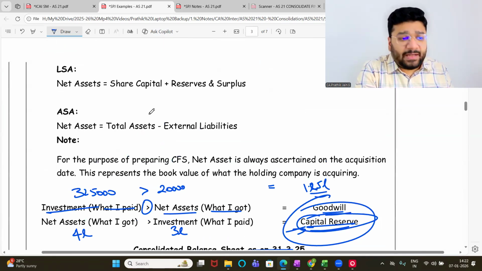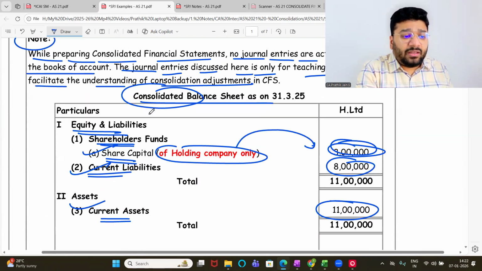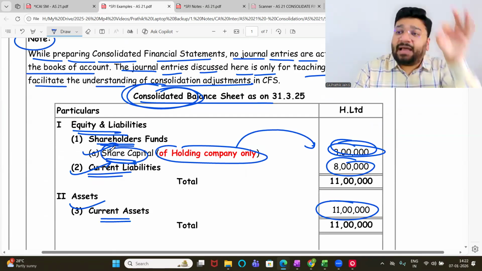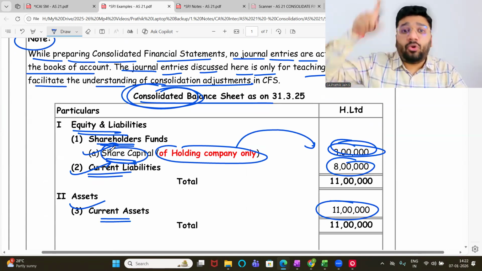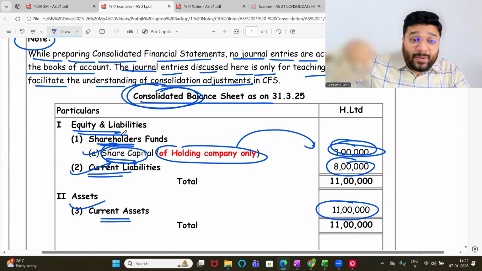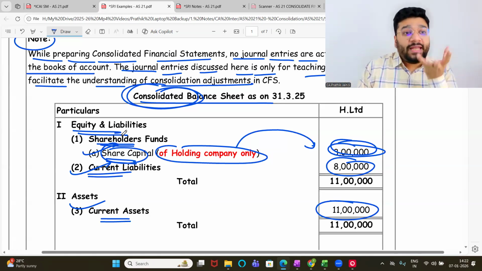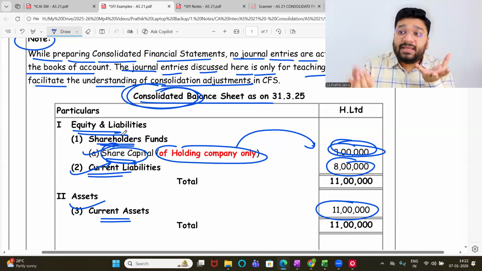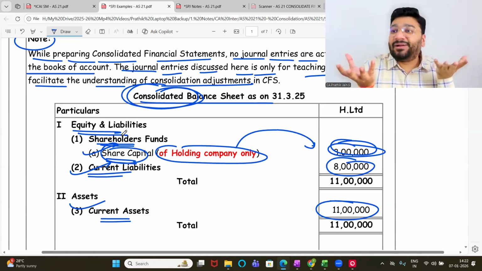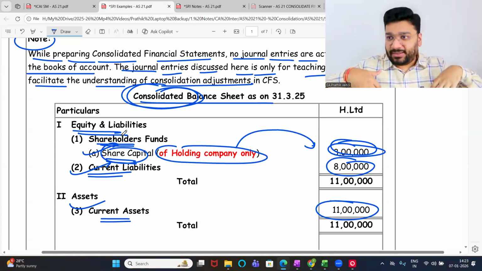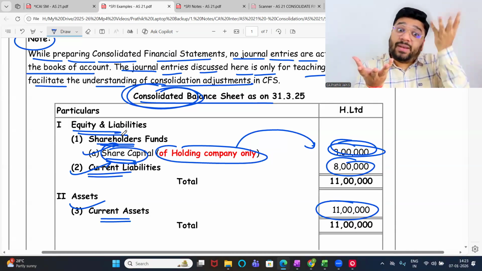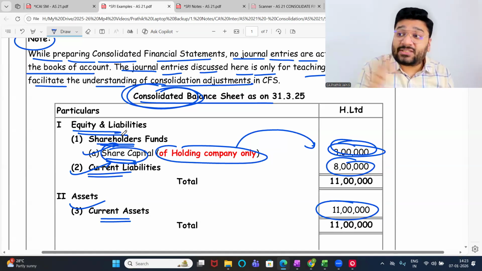Then we discussed, from a broader perspective, how you prepare the consolidated financial statement. We agreed that whenever you prepare the CFS, the share capital in the CFS will only have the capital of the holding company. Why does the subsidiary capital not come? Because it has been knocked off against the investment of the holding company. Now, if the holding company's investment and the subsidiary's capital are both the same, 2 lakh and 2 lakh, it means whatever is the worth of the business, you have paid the same amount, nothing more nor less. But in some questions we saw that the worth of the business is 2 lakh, but you paid 325. So the extra 125 you paid is called goodwill.